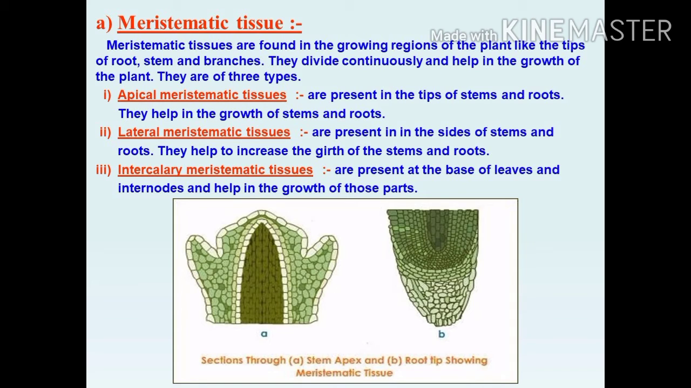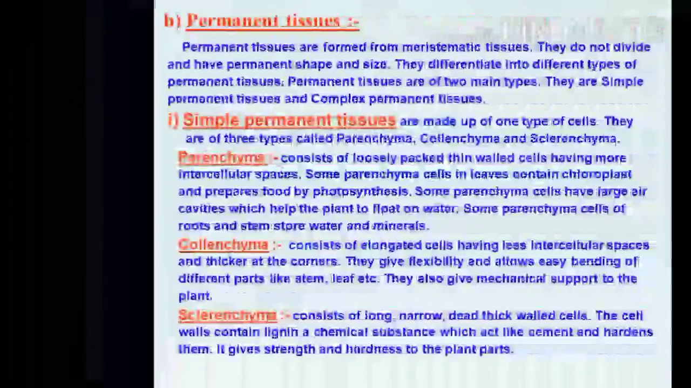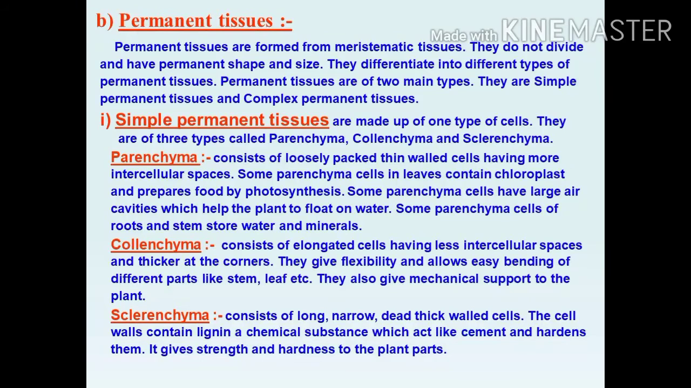Girth means width. Then intercalary meristematic tissues are present at the base of leaves and internodes. The region between two nodes is called an internode. It helps in the growth of those plants. Next, permanent tissues. Permanent tissues are formed from the meristematic tissues. They do not divide and have permanent shape and size.